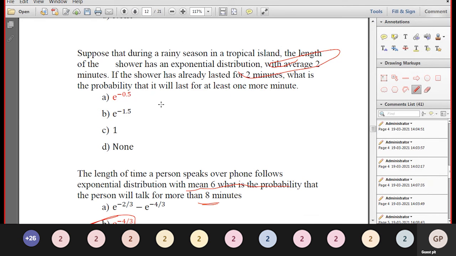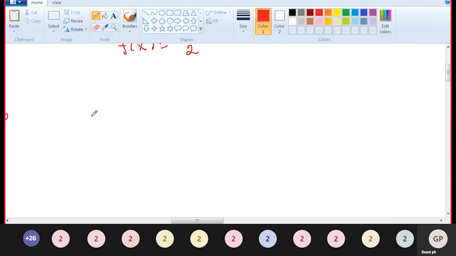If the shower has already lasted 2 minutes, what is the probability that it will last for at least one more minute? This is a conditional probability: P of x greater than or equal to 2, given that x is greater than or equal to 1.